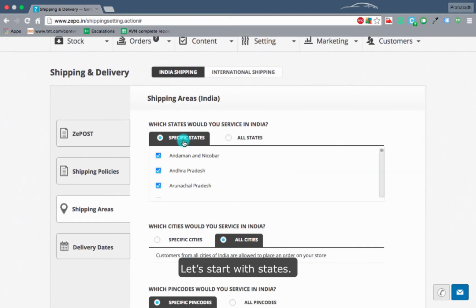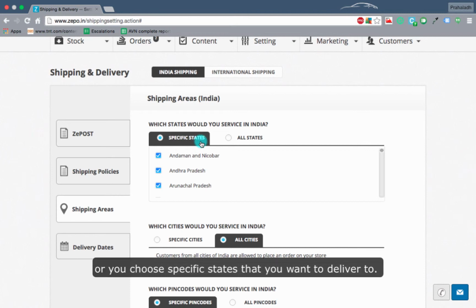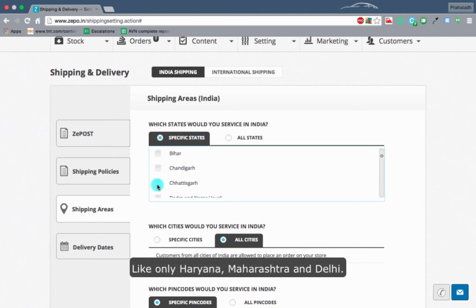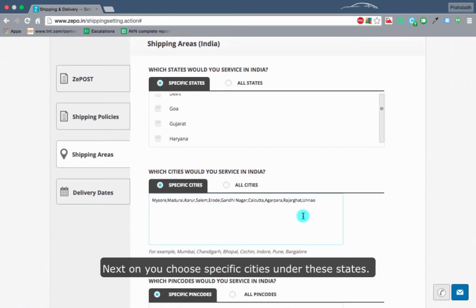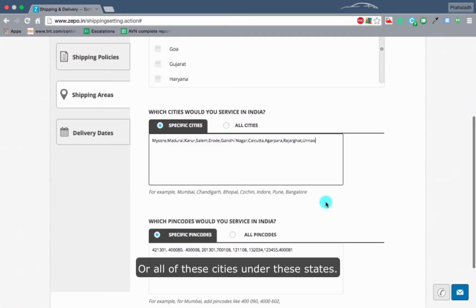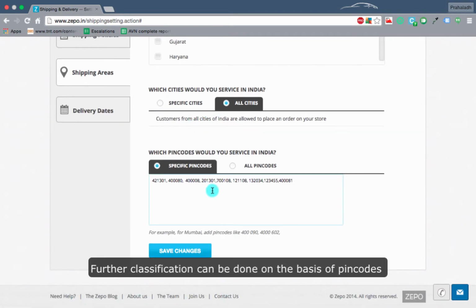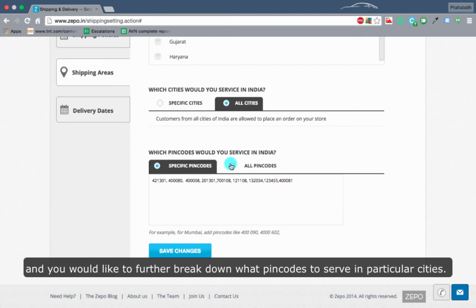Let's start with states. Either you can service all over India or you can choose specific states that you want to deliver to, like only Haryana, Maharashtra, and Delhi. Next, you can choose specific cities under these states, or all of the cities under these states. Further classification can be done on the basis of pin codes, and you would like to further break down what pin codes to serve in particular cities.